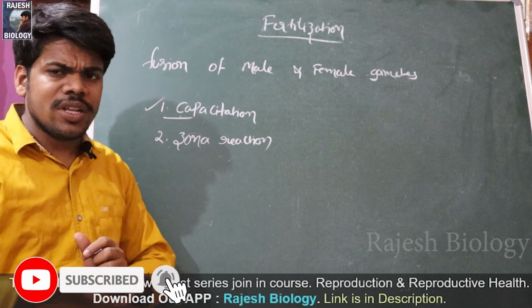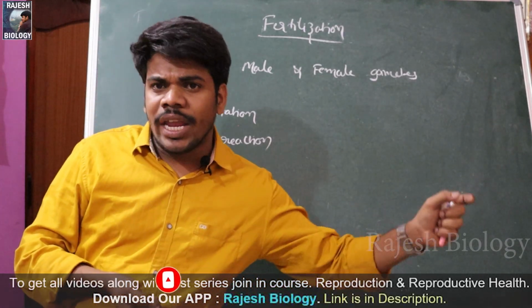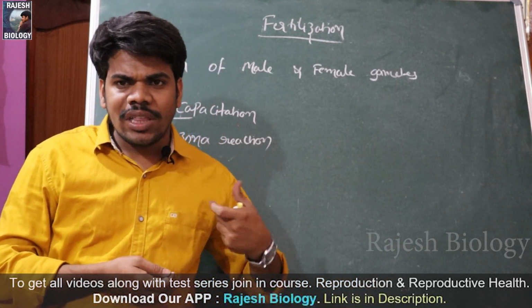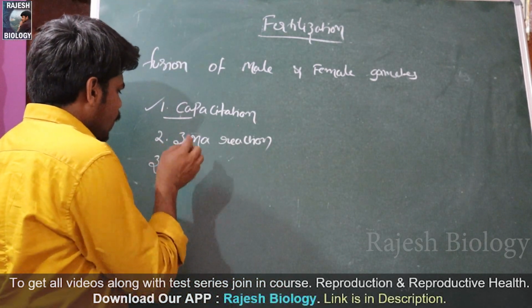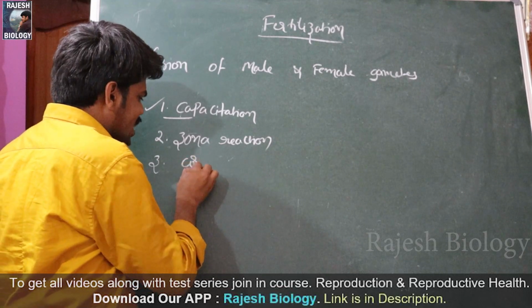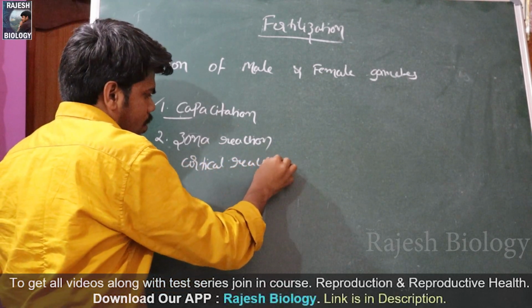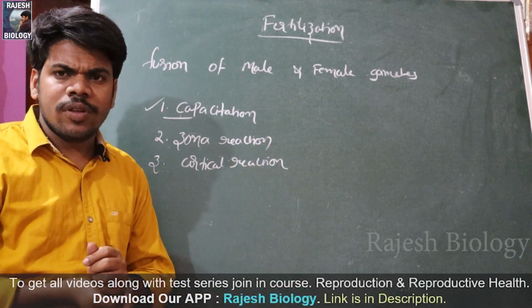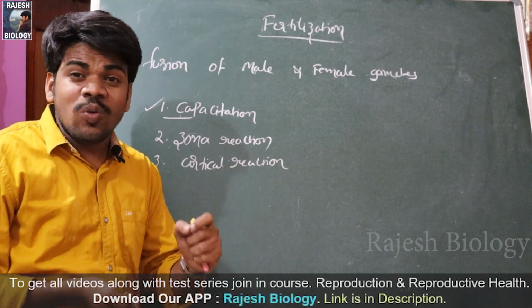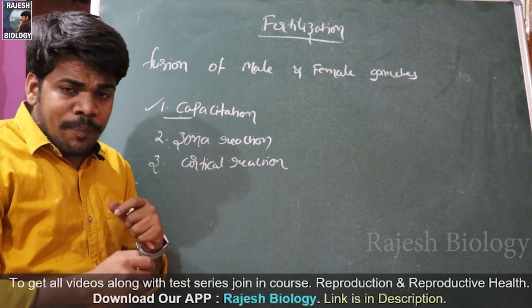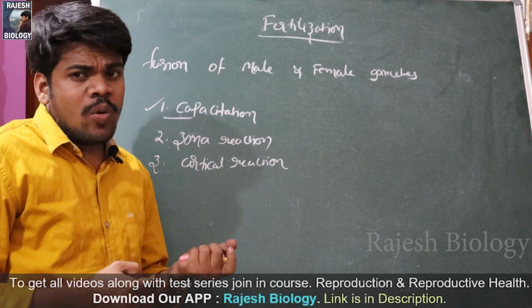In this process there is also some new terminology, like agglutination. What is agglutination? Everything I am going to explain. After the zona reaction, the cortical reaction takes place. After the cortical reaction only, the secondary oocyte completes its second meiotic division and develops into the ovum.